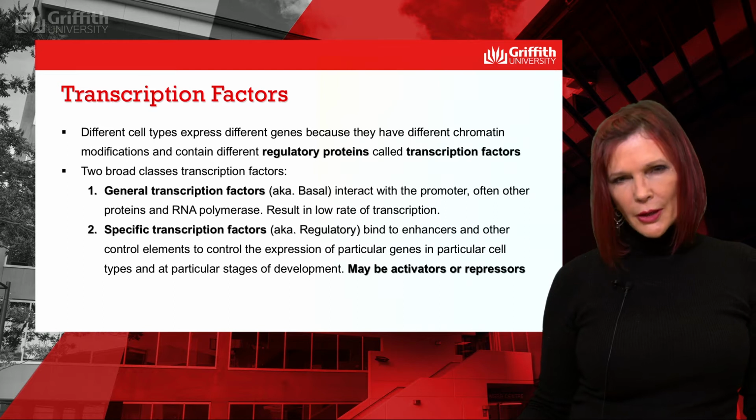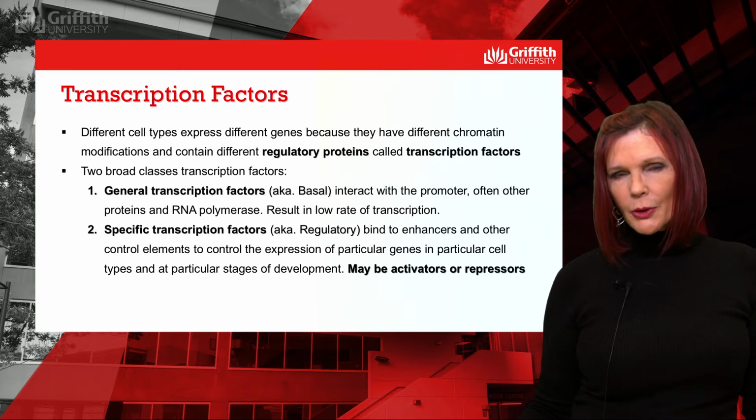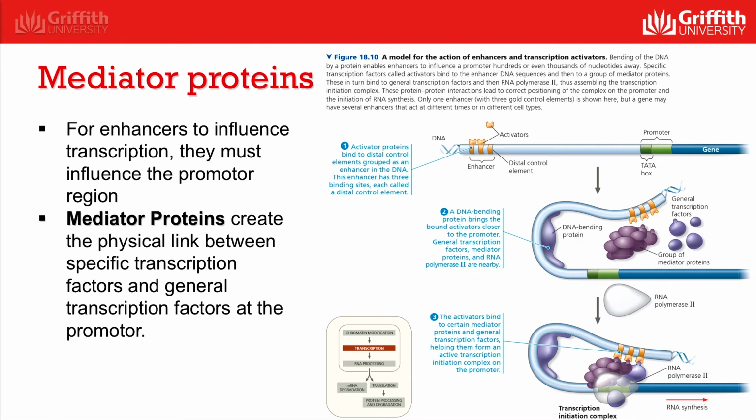Different cells have different transcription factors which are produced in response to signals that occur during early embryonic development. These transcription factors enable the different cells to have their unique characteristics. For enhancer regions far from the promoter to influence transcription, they must interact with the promoter. Mediator proteins make up the mediator complex that assembles and positions the initiation complex at the promoter. By doing so, the mediator complex creates a physical link between specific transcription factors, general transcription factors, and the promoter.